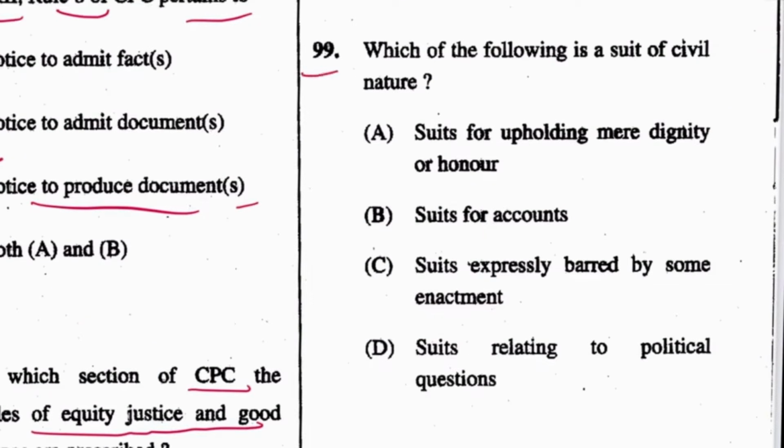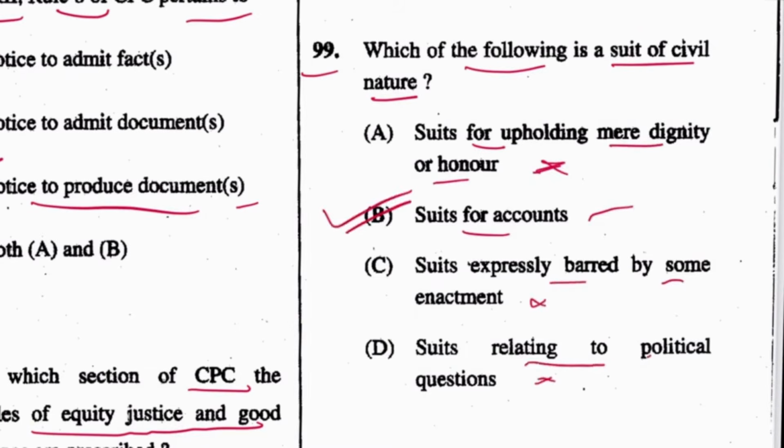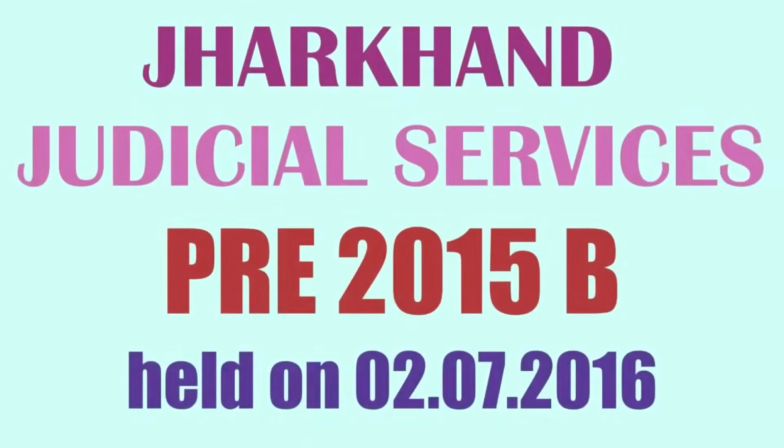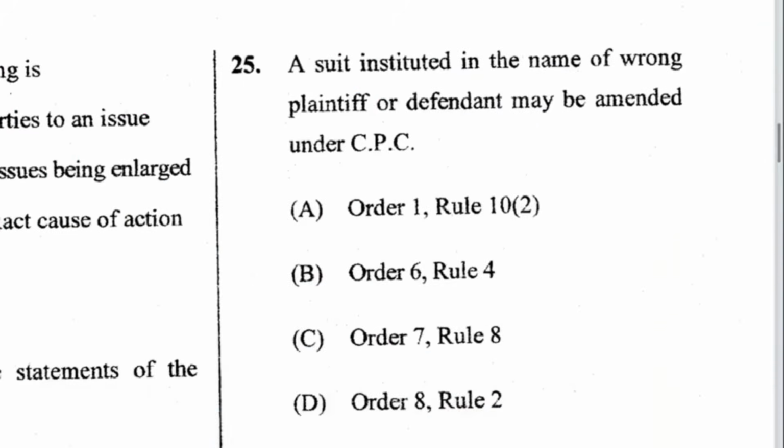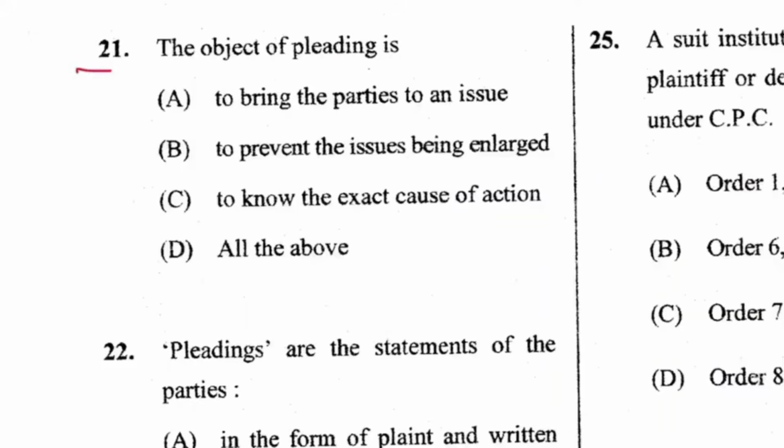Next, 99. Which of the following is a suit of civil nature? A suit for upholding mere dignity of honor? No, it is not. Suit for accounts? Yes. Expressly barred by some enactment? It is not. Suit relating to political questions? No. So B is the answer. Next, 21. The object of pleading is to bring the parties to an issue, to prevent the issues being enlarged, to know the exact cause of action. All of the above. D is the answer. The provision for pleading is in Order 6 of CPC.